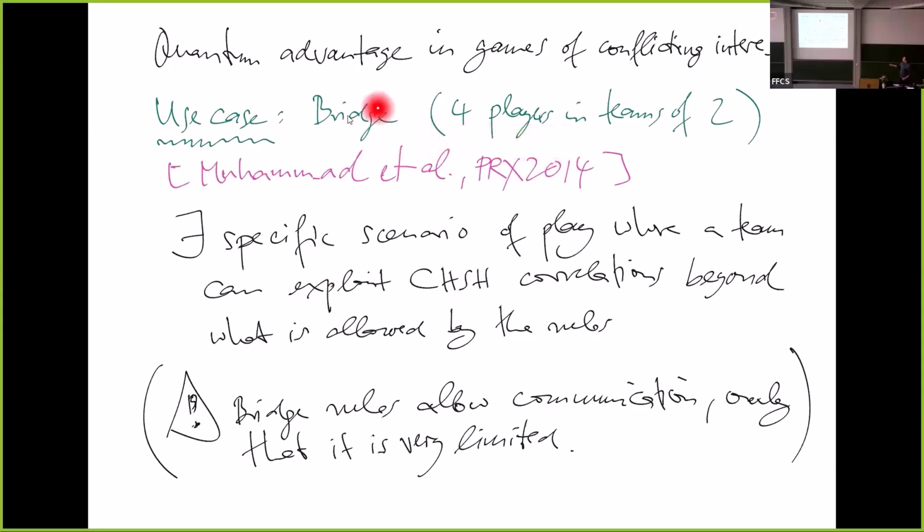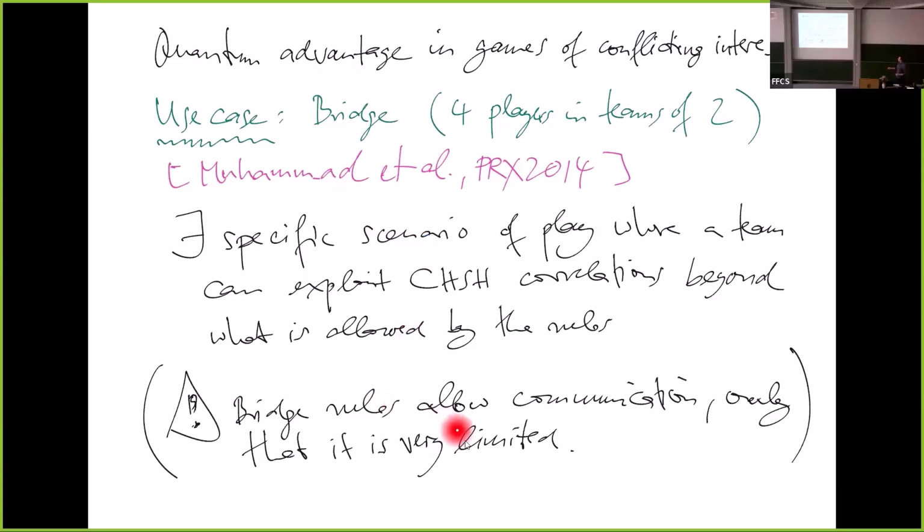They were investigating bridge, the game of bridge, where 2 teams of 2 players play against each other, and they identified a specific scenario of play where a team can exploit CHSH correlation to play better, which without entanglement they would have had to communicate. There are certain moves in the game where communication is allowed, but other things are basically cheating.